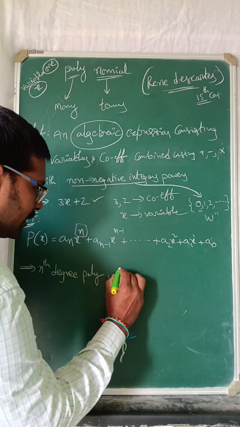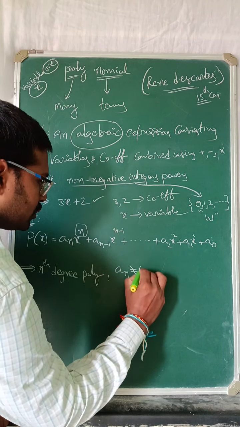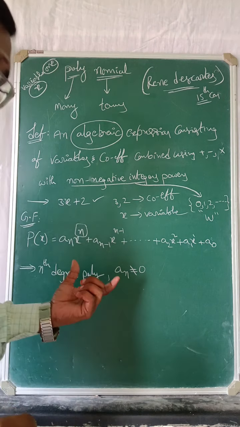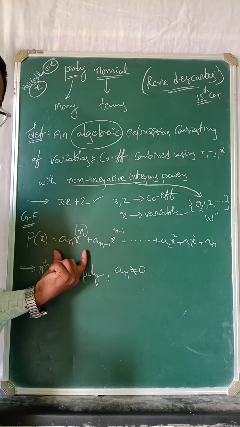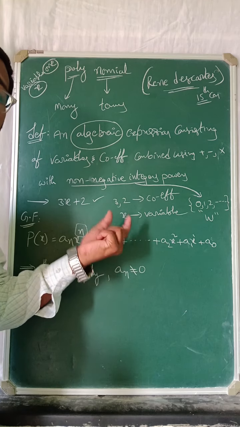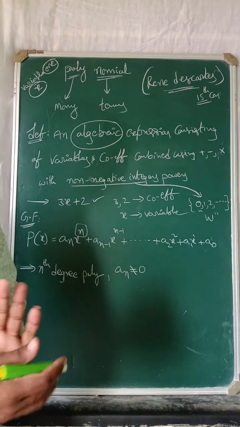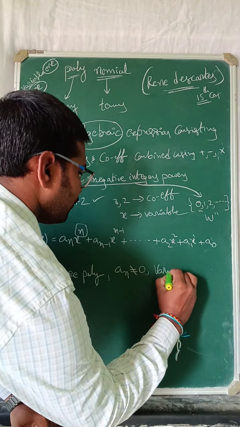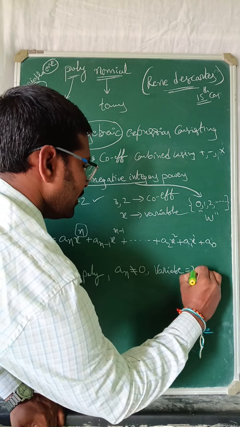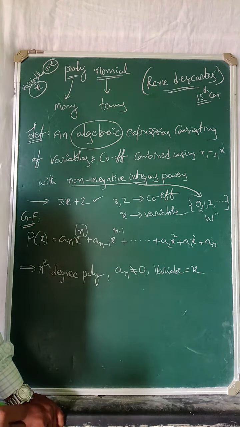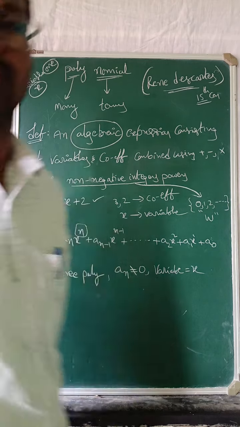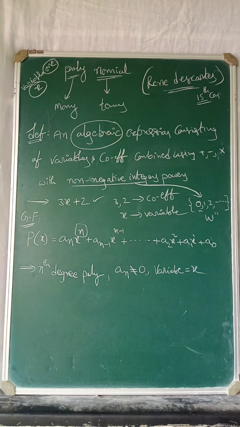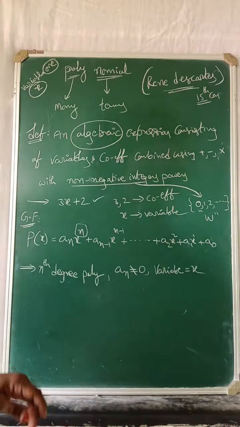For an nth degree polynomial, an is not equal to 0. If an is equal to 0, this is not an nth degree polynomial; it becomes an n minus 1th degree polynomial. Here we are using the variable x, only x.